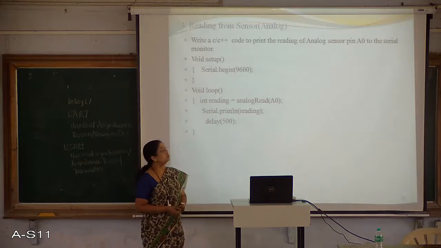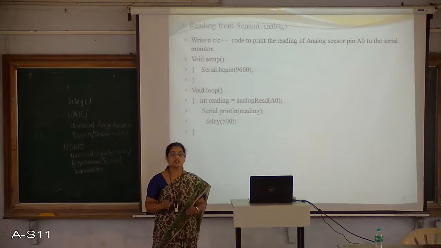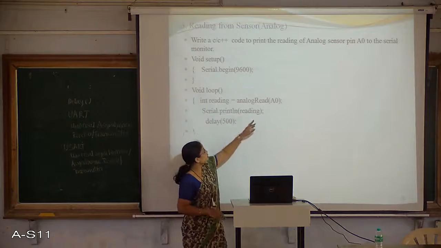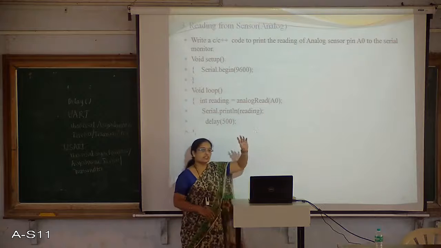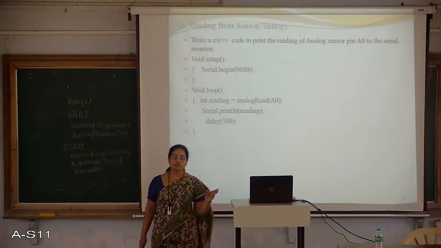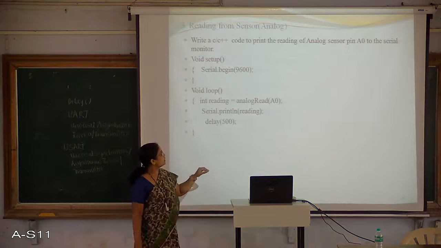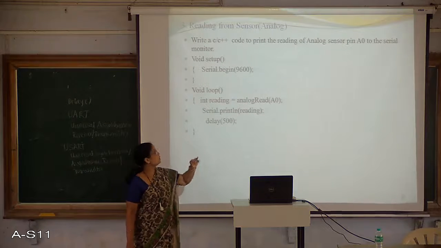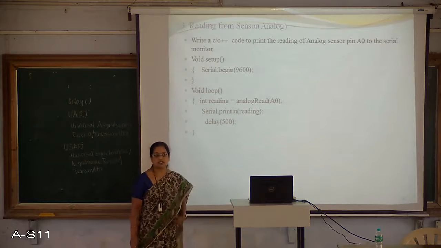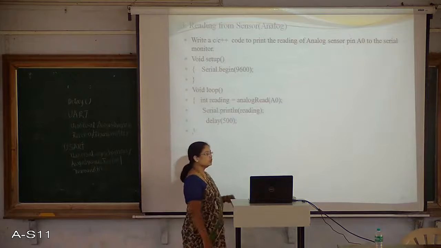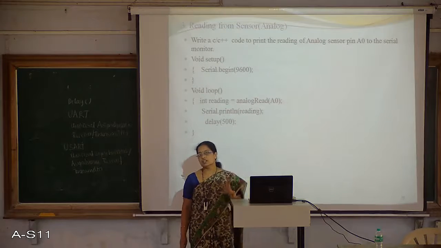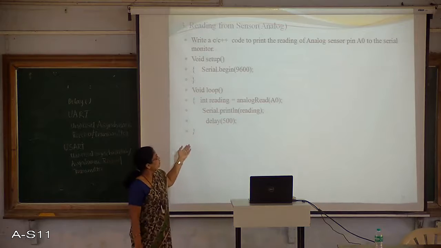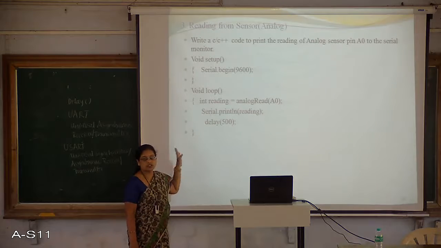So in this way, the analog sensor will continuously send the temperature value through the A0 pin, and the serial monitor receives it through that A0 pin and continuously displays the temperature with a break of 500 milliseconds. So in this way, how the sensor can send the data to the microcontroller, you can understand with the help of this program.